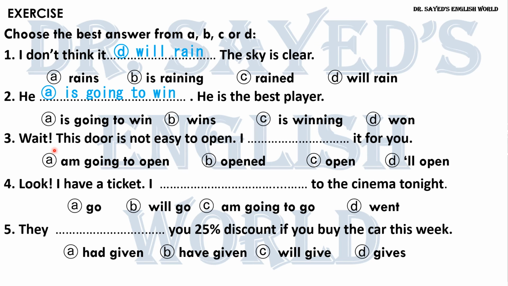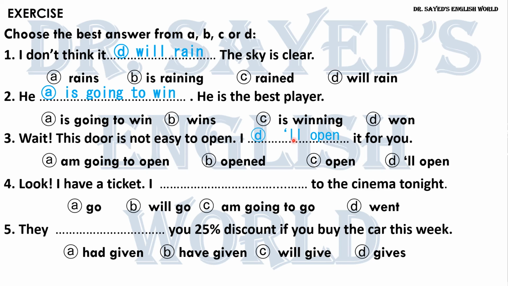Number three, wait, this door is not easy to open. I'm going to open it for you, I opened it, I open it, I'll open it for you. And here, for example, someone may say, okay, I'm going to open is right, and also I'll open is right. Both are right, okay? And by the way, look here. Wait, this door is not easy to open. The right answer is I'll open it for you.